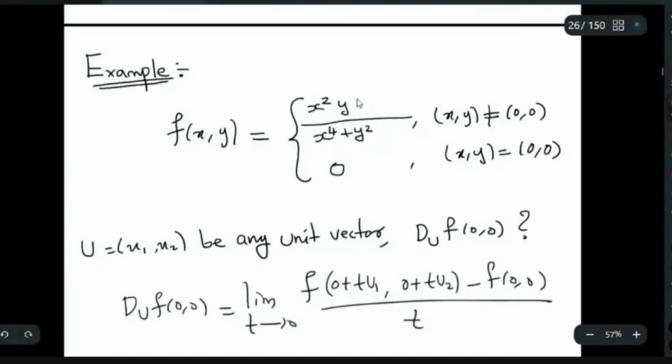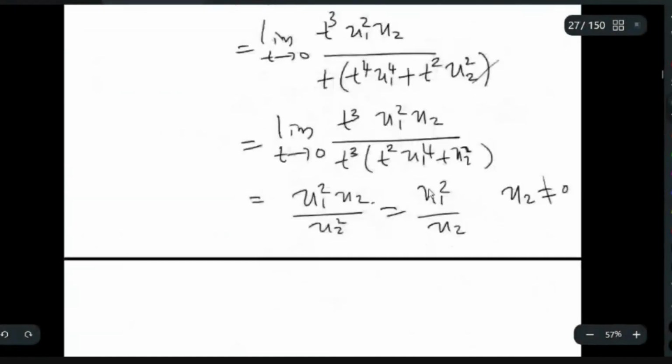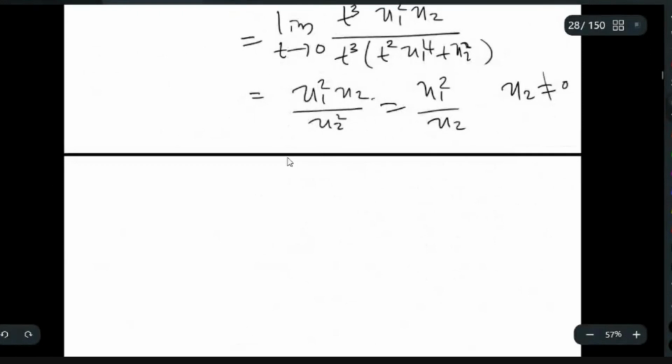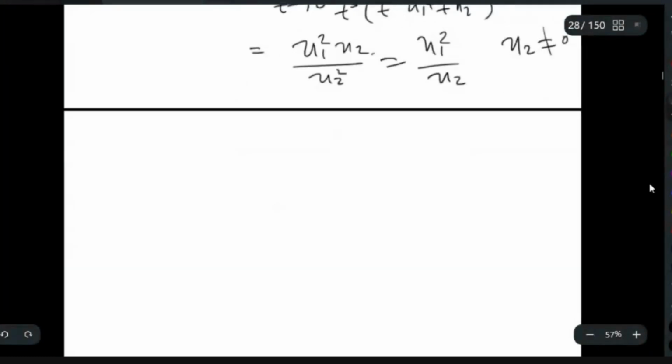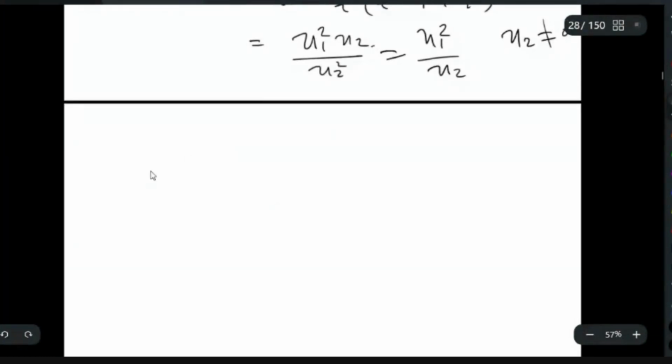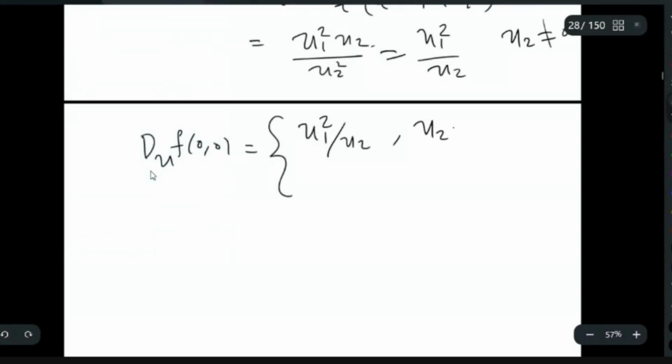So for u2 equal to 0, you will get 0. If u2 is not equal to 0, you will get u1 squared by u2. So your directional derivative D_u f at (0, 0) is u1 squared by u2 for u2 not equal to 0, and 0 for u2 equal to 0.